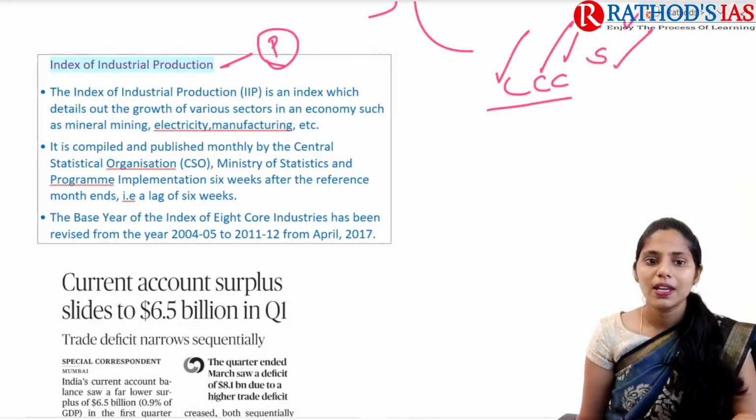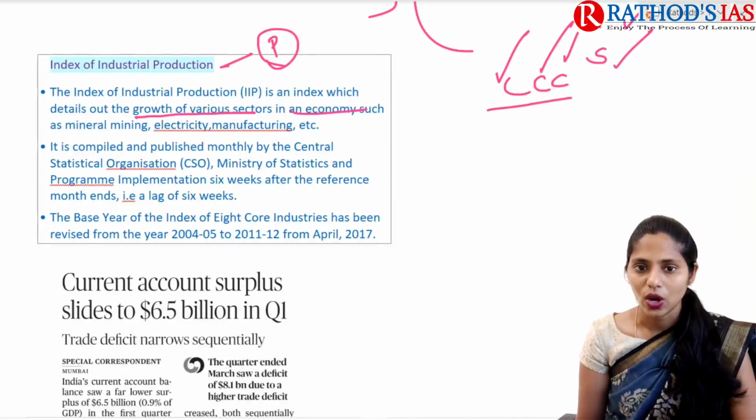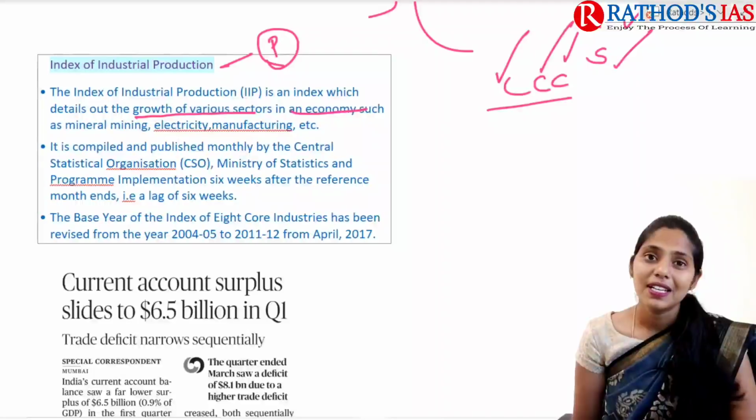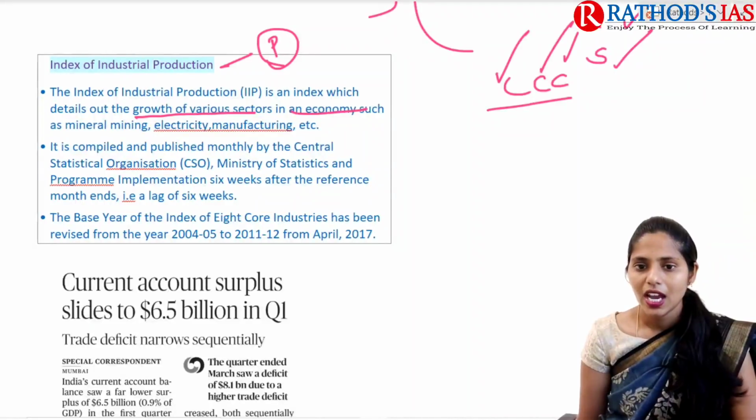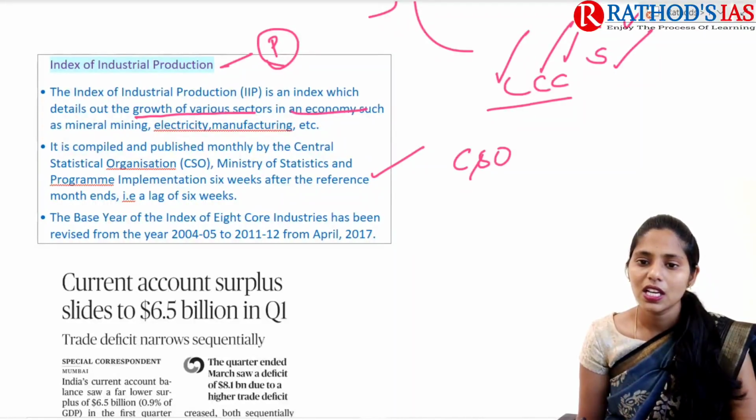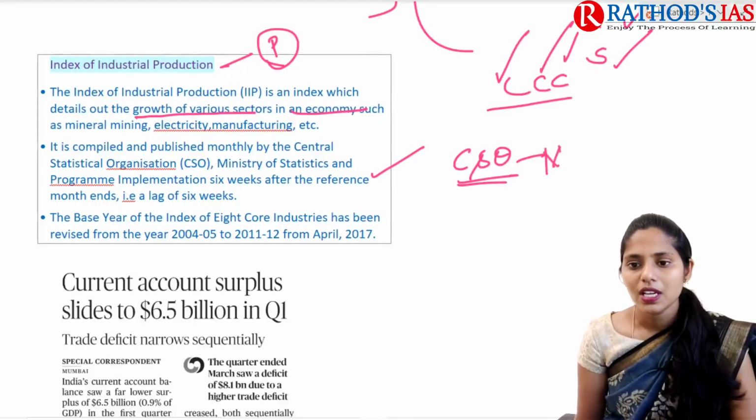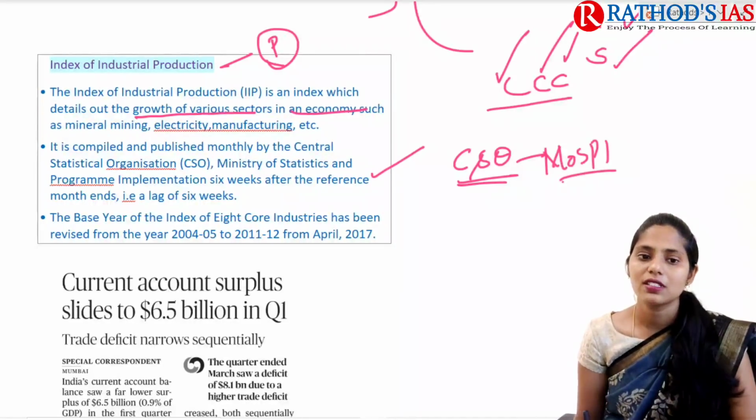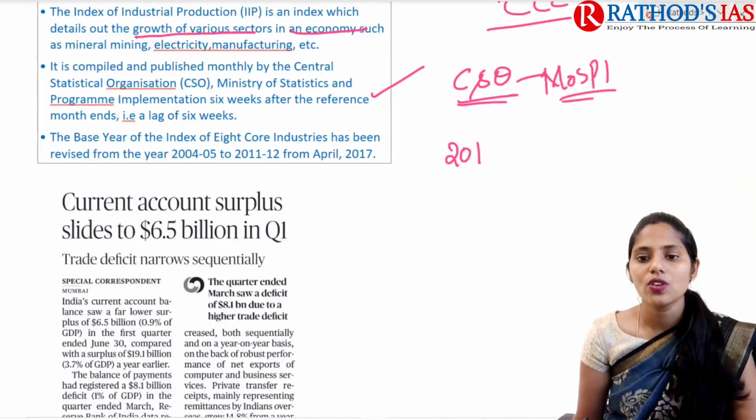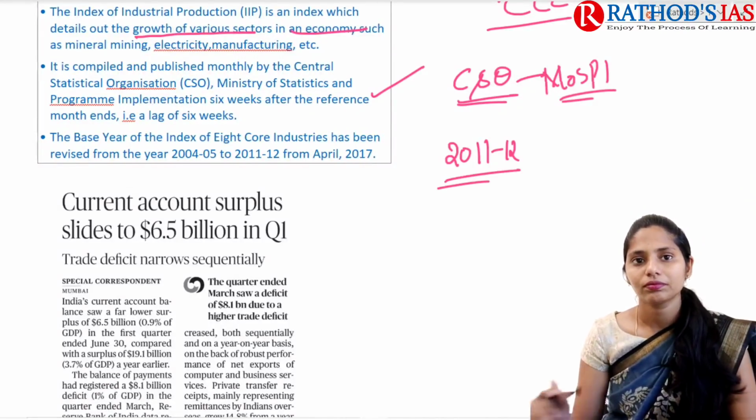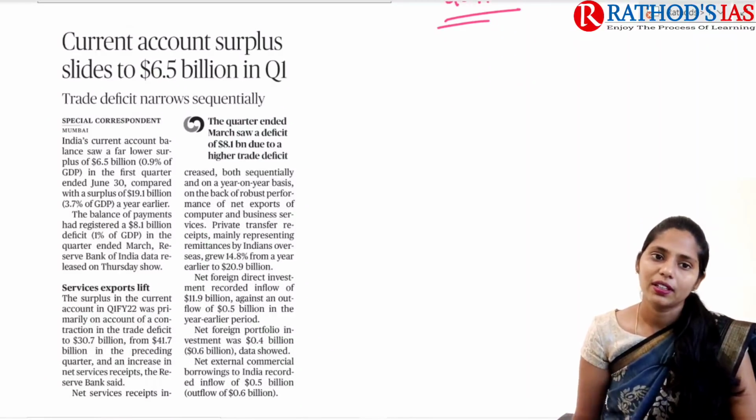This index gives details regarding the growth of various sectors in the economy, for example, minerals, mining, electricity and manufacturing, etc. And this is published by CSO, Central Statistical Organization, which comes under MOSPI, Ministry of Statistics and Programme Implementation. And the base year is 2011 to 2012. This is about this topic, and now let us move on to the next topic.